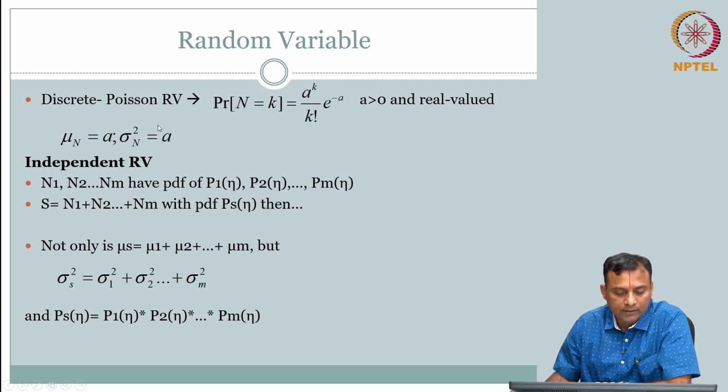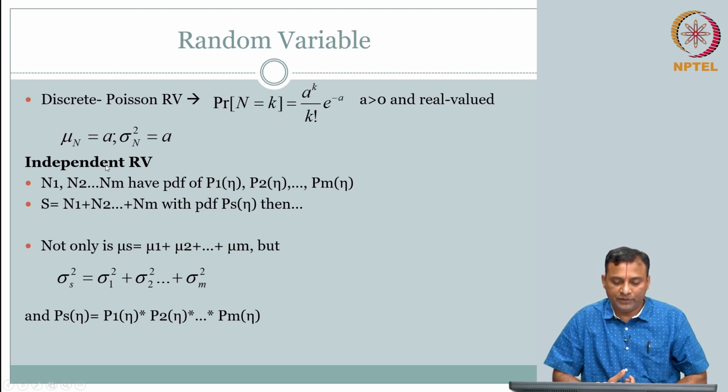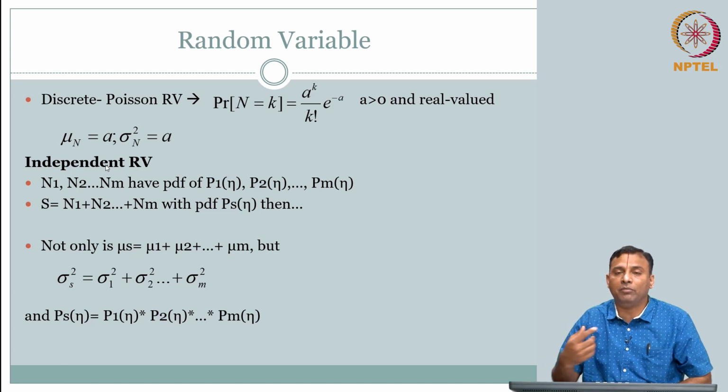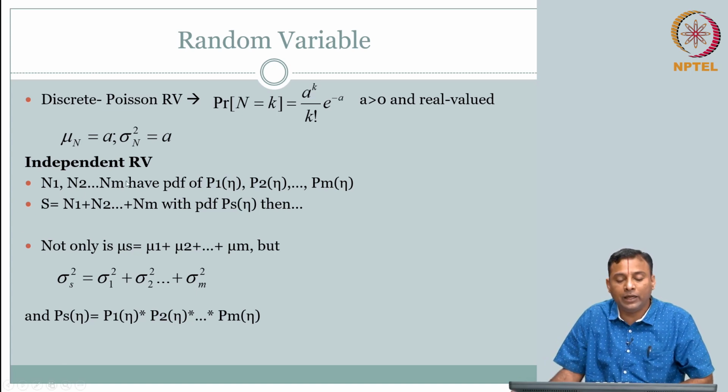Okay. Of course, when you review the materials, you will encounter independent random variables, right. So, you can have different random variables, not just one, you could have multiple random variables n1 to nm, each one could have their own distribution.